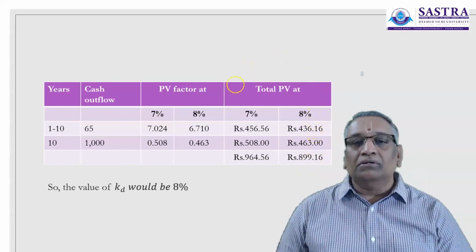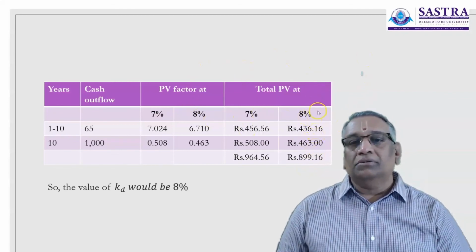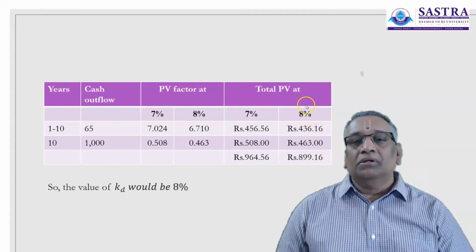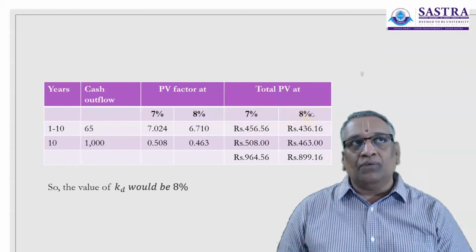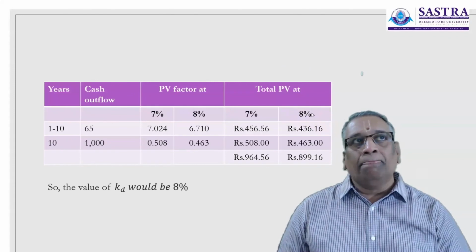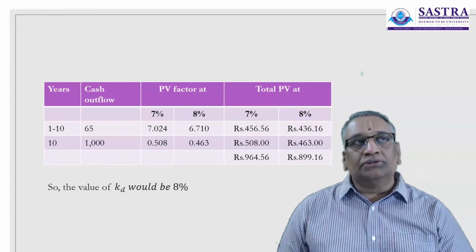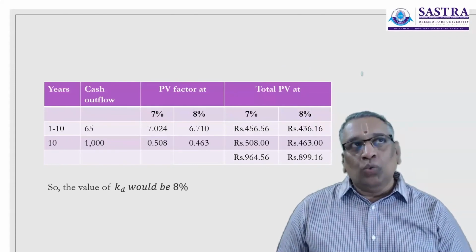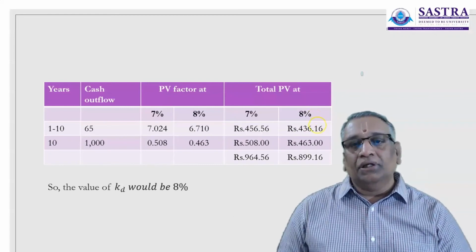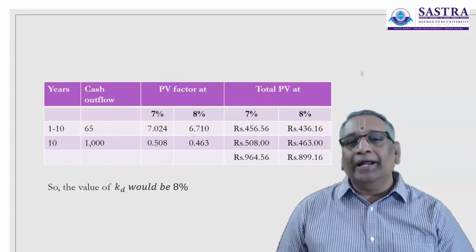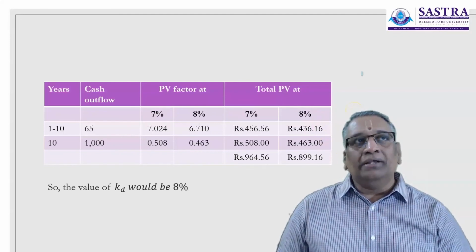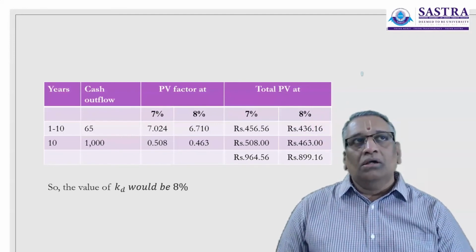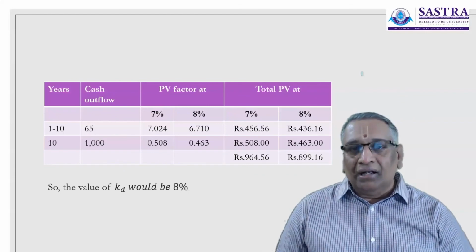So we can say that at 8%, the net present value is 0. The net present value here means the present value of future payments and the proceeds today are equal at 8%. So 8% is the rate of return expected by the debenture holders, also called the internal rate of return.